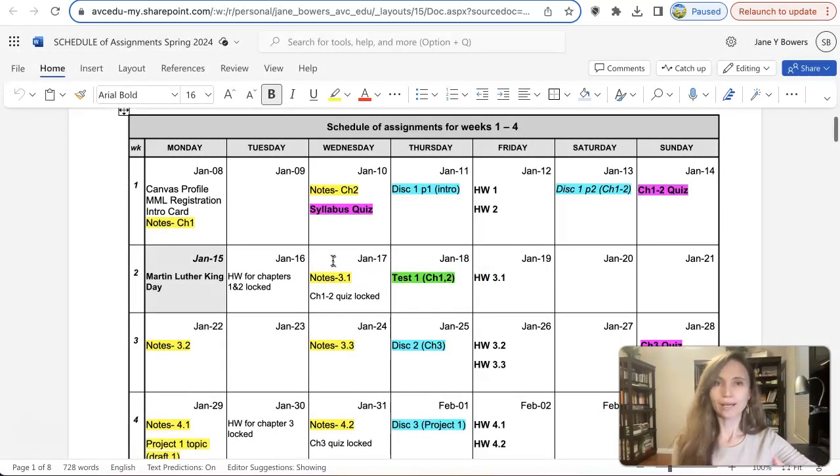So that's what I built this schedule based on: 2 times a week meetings, 2 hours each. So in the first day of class, let's say it starts on Monday and the course goes Monday and Wednesday. You can move it to Tuesday and Thursday if it works better for you. In the schedule, I just used Monday and Wednesday as a base for when you would work on your notes and the homework.